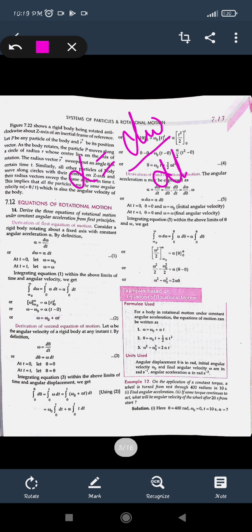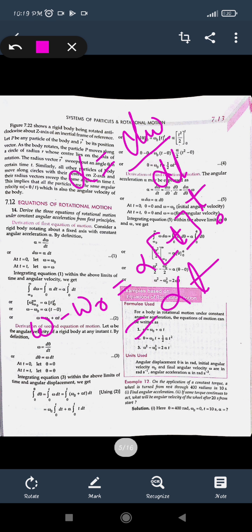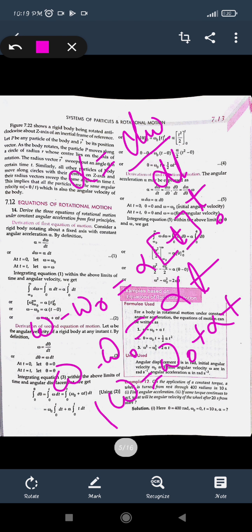Upper limit minus lower limit gives omega minus omega naught, equal to alpha times t minus 0, which is alpha t. So omega minus omega naught is equal to alpha t, and omega is equal to omega naught plus alpha t, which is similar to v is equal to u plus at, where here the initial angular velocity is omega naught.